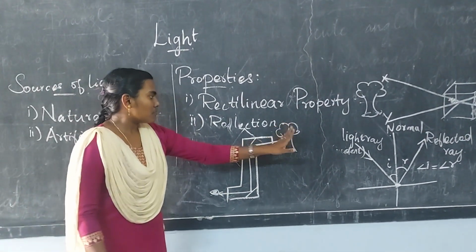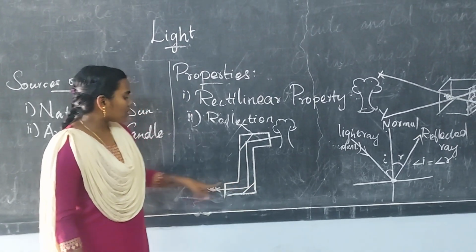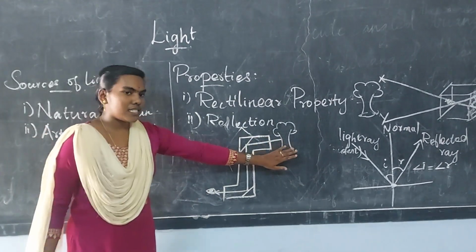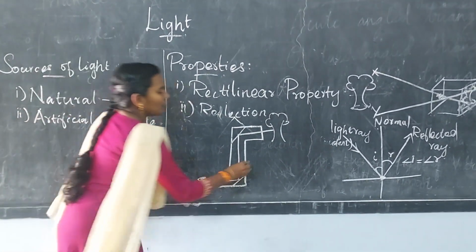The light rays from the tree reflect from this mirror to this mirror. The light rays are then reflected to our eyes, and we are able to see the tree. This is the principle used behind the periscope.